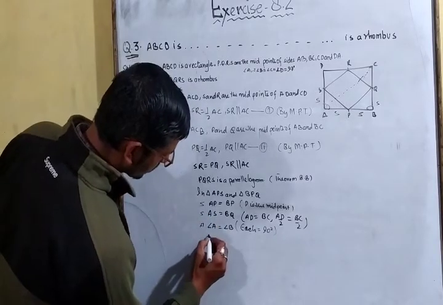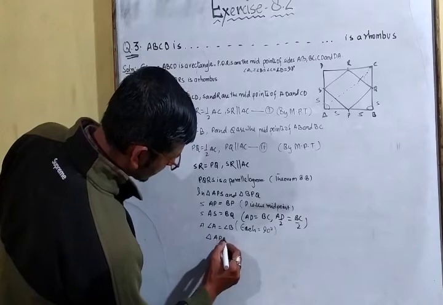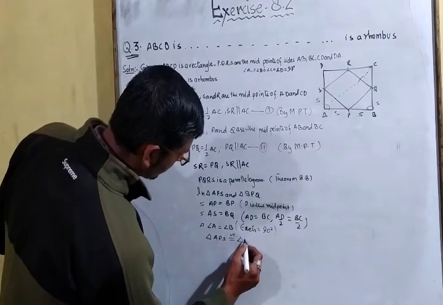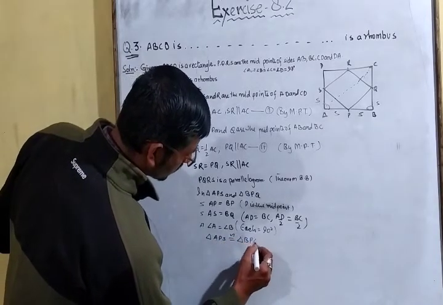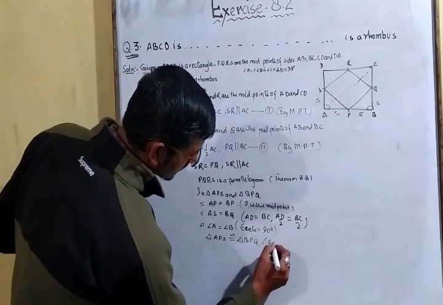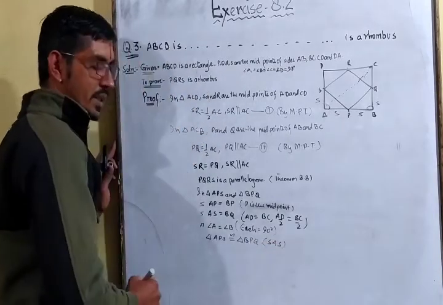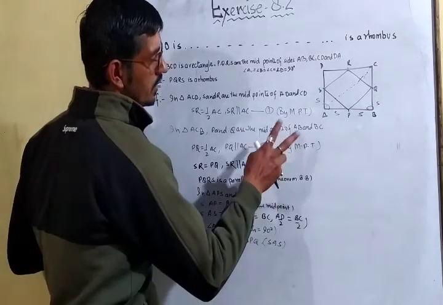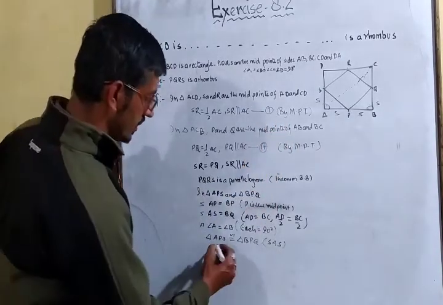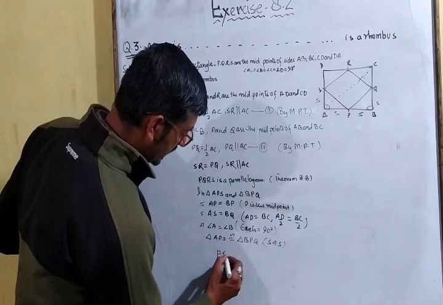Okay, so triangle APS is congruent to triangle BPQ by SAS.